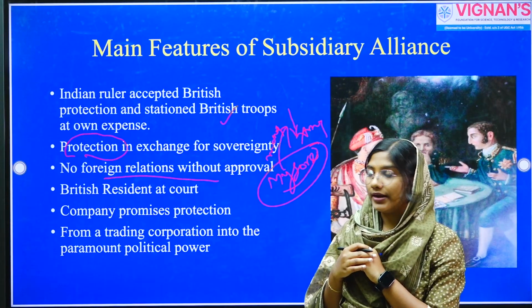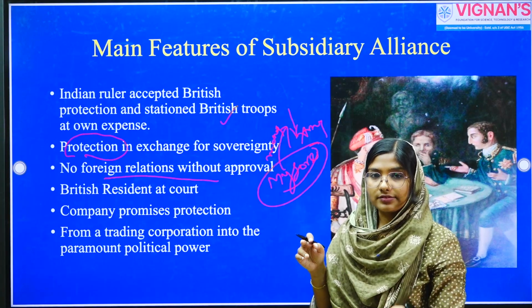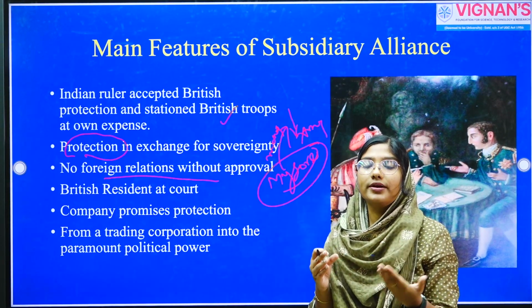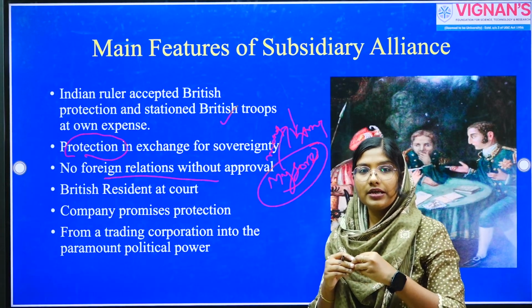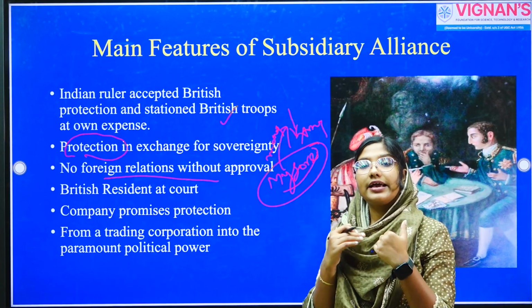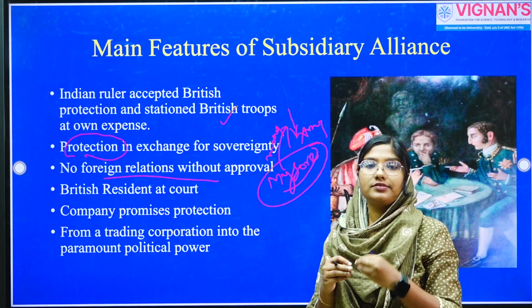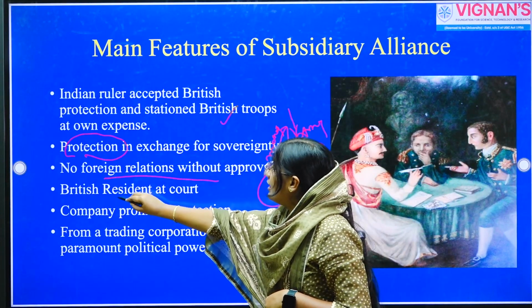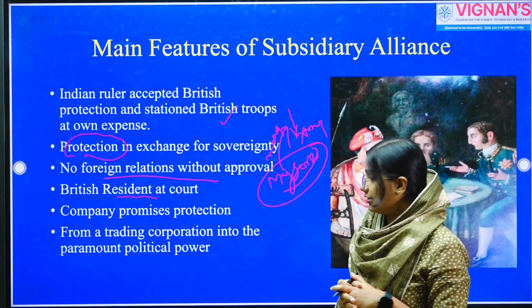And most importantly, this particular state, in this case Mysore, doesn't have any rights to design their foreign relationship. So this particular state is surrounded by the English East India Company's army. At the same time, they are surrendering their own sovereignty, their own internal rights and paramountcy to decide their foreign affairs, defense, etc.